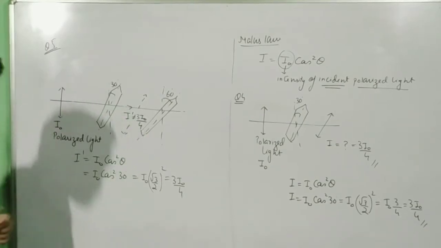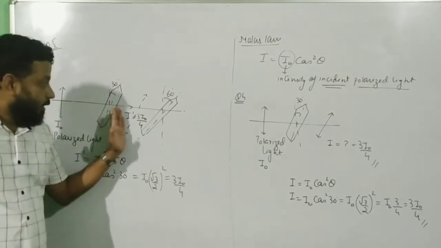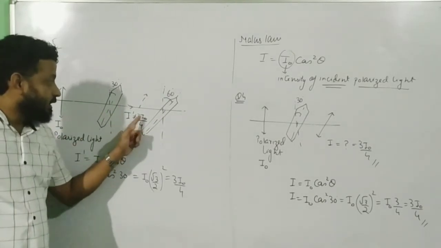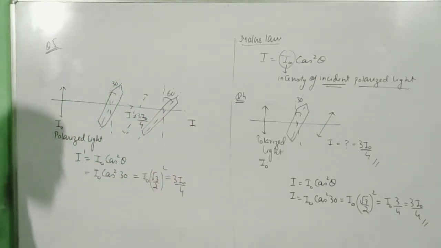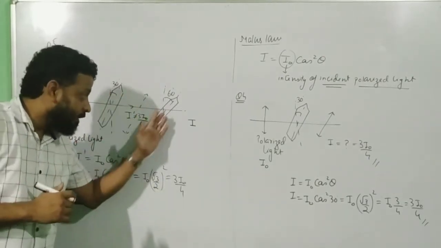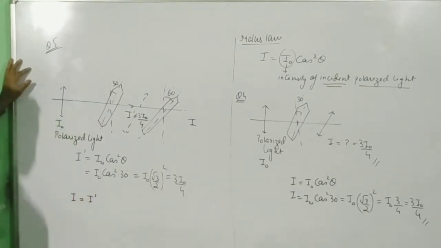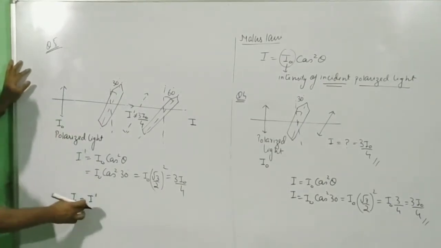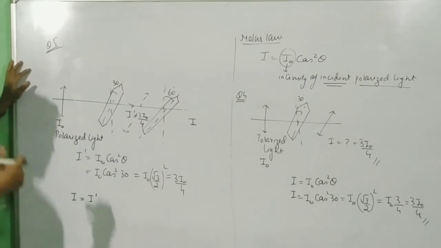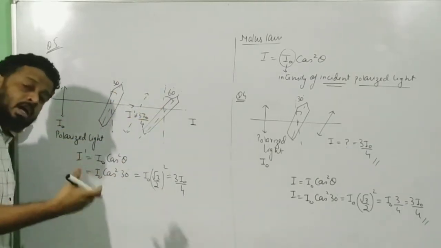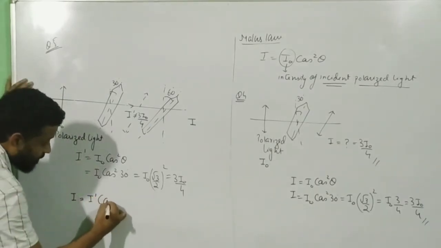Now remember one thing very carefully. Look at this angle, 60 degree. 60 degree is with respect to the vertical, correct? This is again a polarized light which is incident on this Polaroid, and let us say what comes out is I. Correct? So for the second Polaroid, when I want to use the Malus law, my I dash is the polarized light for the second one. So each time it passes through a Polaroid, we have to look for its incident polarized light intensity, and then multiply by cos square theta.